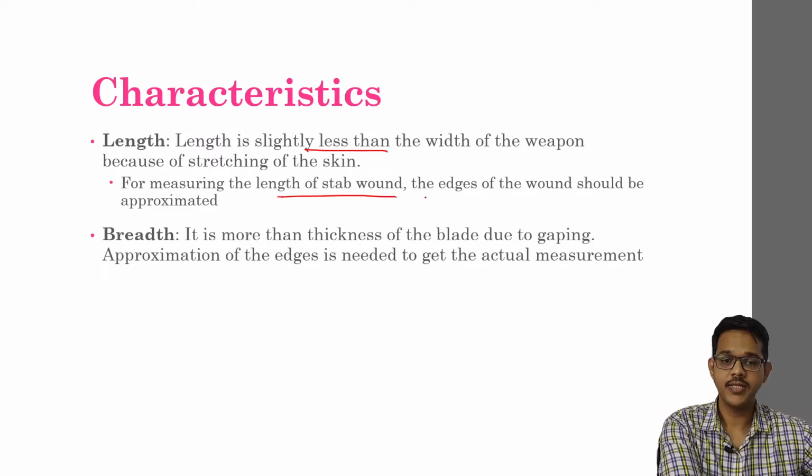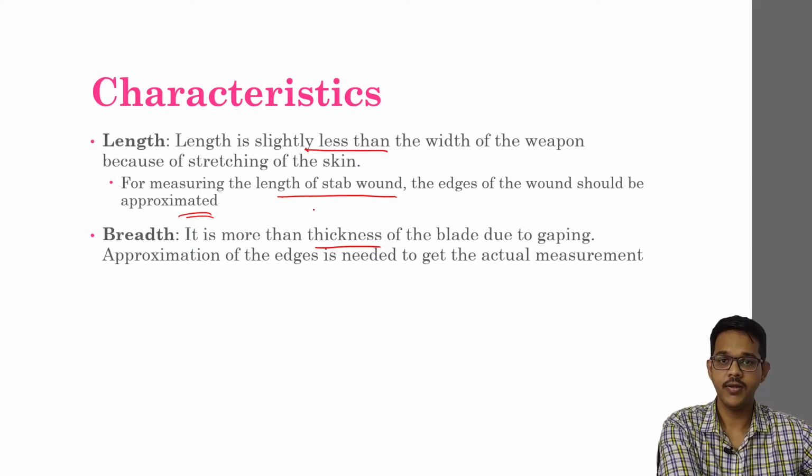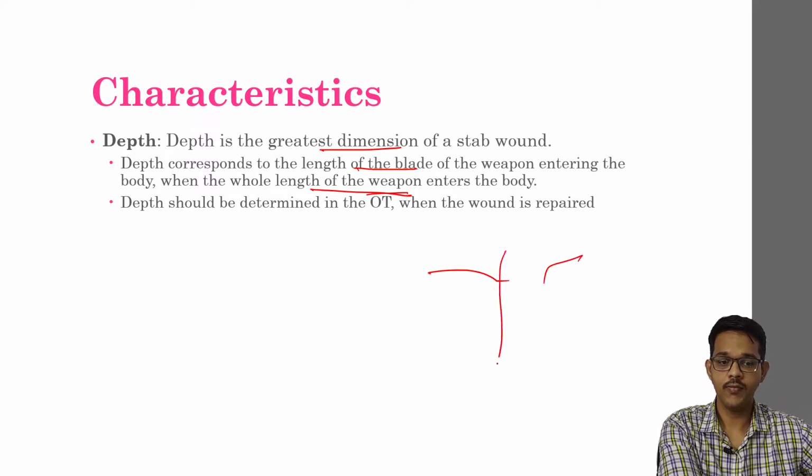For measuring the length, the stab wound edges should be approximated. Now, the breadth is more than the thickness of the blade. So the breadth of the injury doesn't correspond to the weapon, and usually the skin has to be approximated on both sides to measure the breadth of the injury. Depth is the greatest dimension of any stab wound. Depth corresponds to the length of the blade entering the body. If the whole weapon enters, then the depth corresponds to the length of the weapon.